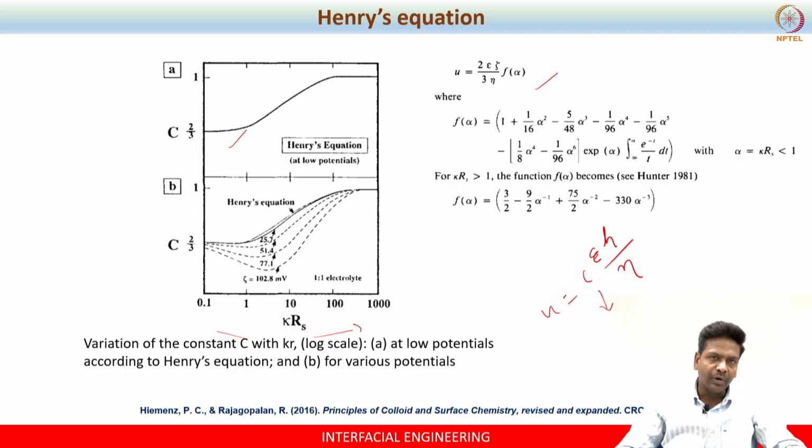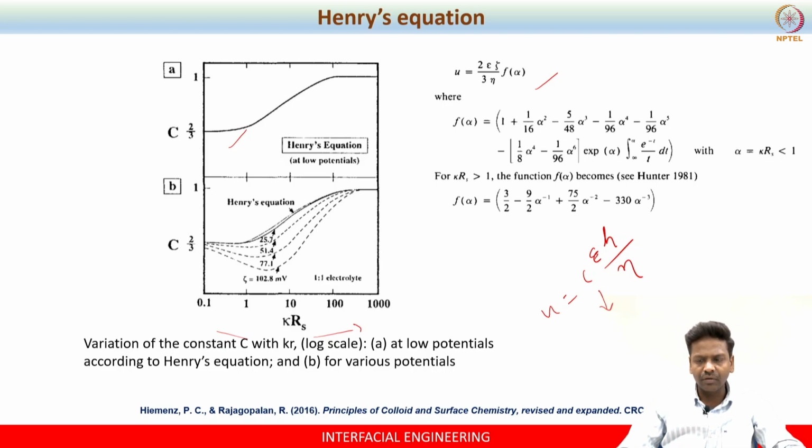If it is in between, you have to choose Henry's model. So, this is how you have to do your experiment. Okay. And you cannot do any experiment randomly without knowing these details, right. And I am sure you will be able to appreciate the concept behind this electrokinetic phenomena.